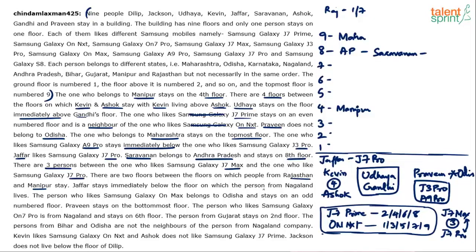Jafar stays immediately below the floor on which the person from Nagaland lives. Jafar is immediately below the person from Nagaland. Remember that. Nagaland is not available here, but Jafar comes immediately below Nagaland. So if Nagaland is here, let's say, Jafar will come immediately below. This is like a couple again: Nagaland and Jafar will come together, with Jafar below Nagaland. The person who likes On Max belongs to Odisha and stays on an odd numbered floor. On Max is Odisha and odd numbered floor.